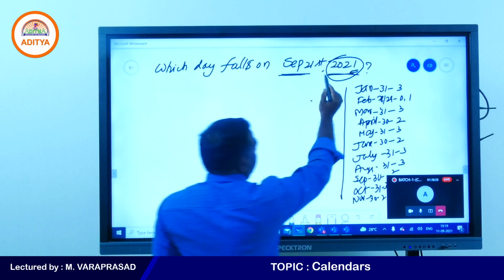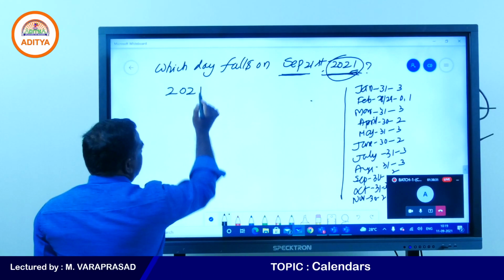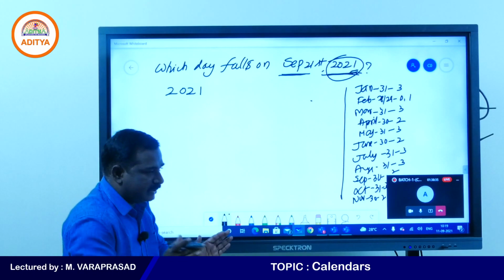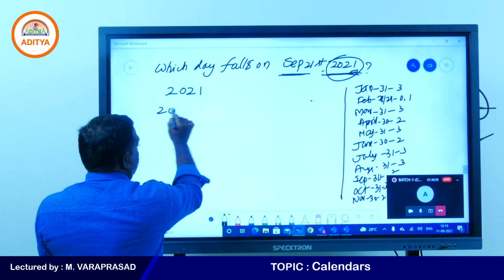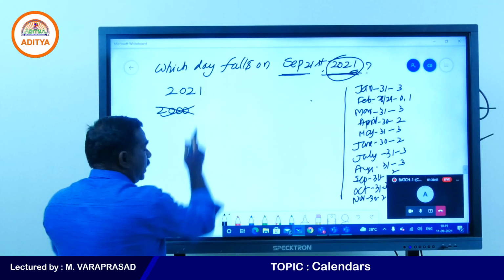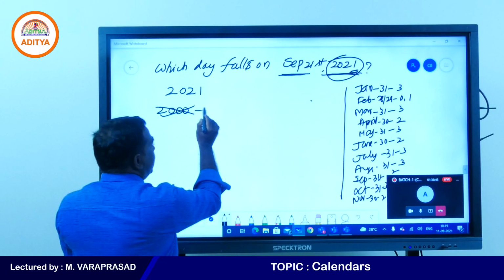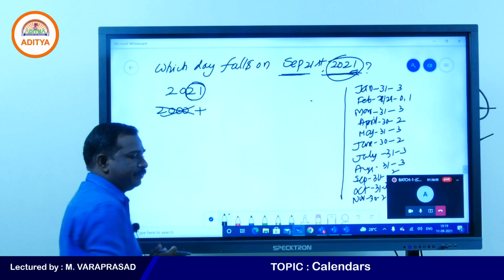So first you take the nearest leap century for 2021. What is the nearest leap century? 2000 is the nearest leap century, which has 0 odd days. So no need to write 2000, because 2000 years has 0 odd days. Still how many years are there? 21 years are there.